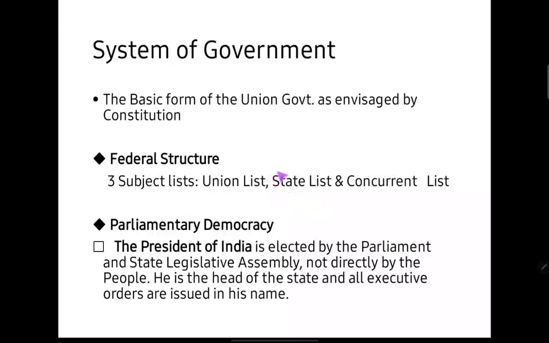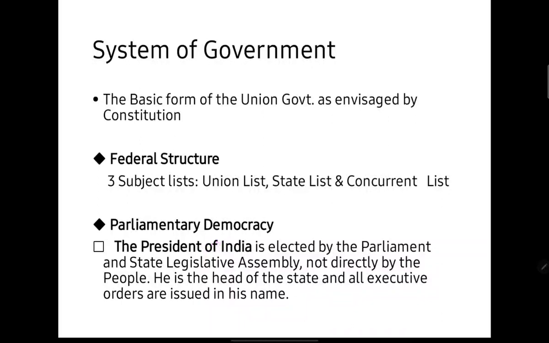So the state is entitled to make laws on them. Then we have the concurrent list. Now the concurrent list has subjects that can be shared by both the Union and the state in making laws. However, the laws made by the Union will be preferred over the laws made by the state. Let's talk about the parliamentary democracy.